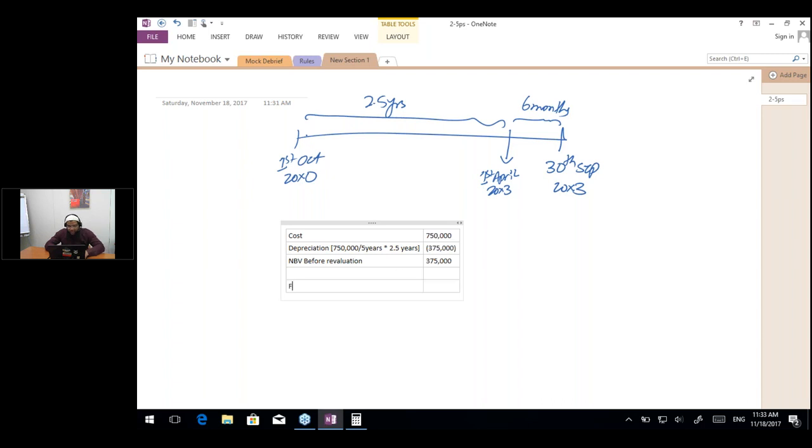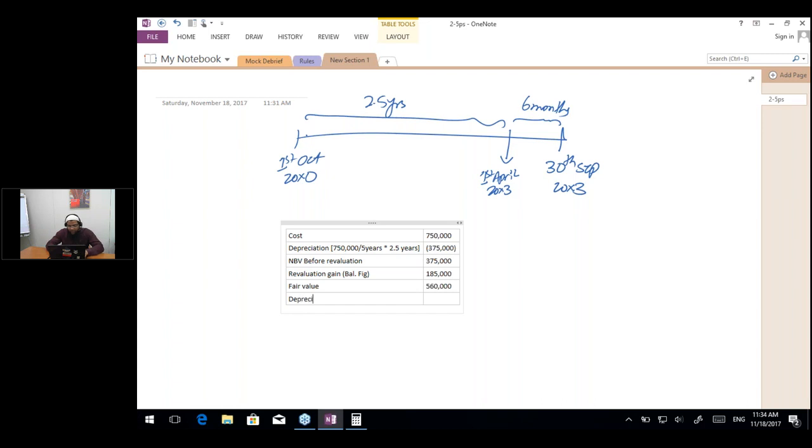And now the question has said that the fair value is now 560,000. So what is the amount of revaluation gain? This is actually the balancing figure. So what is the balancing figure? It is 185,000 positive.